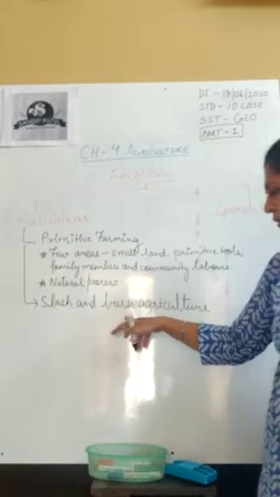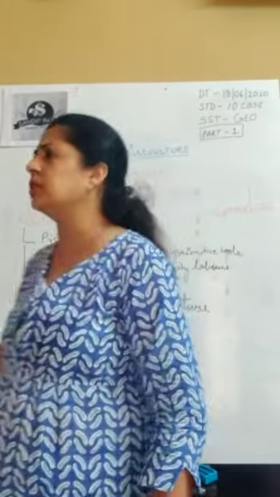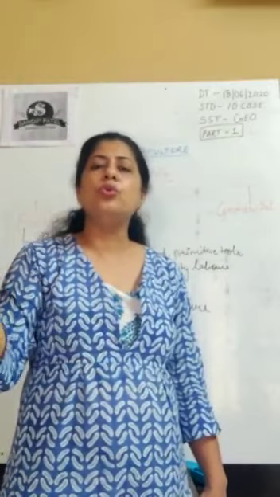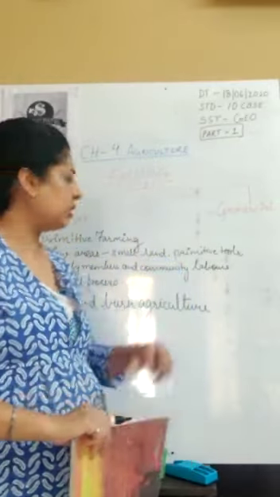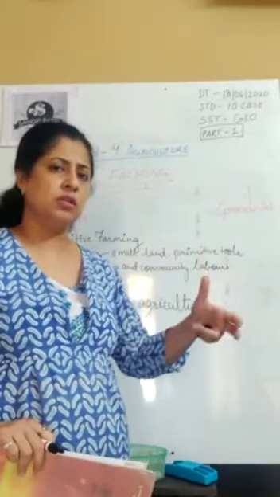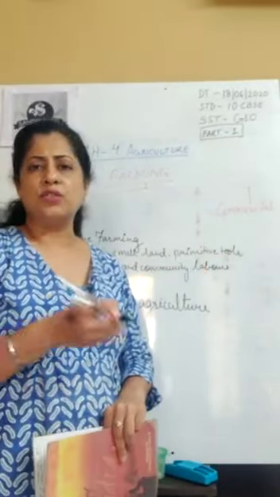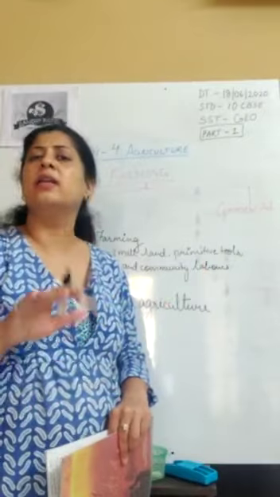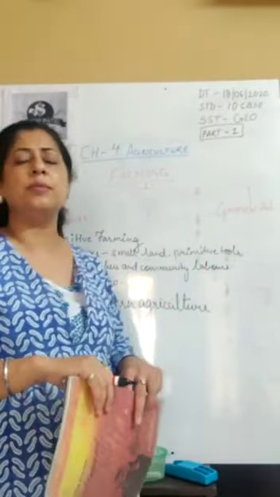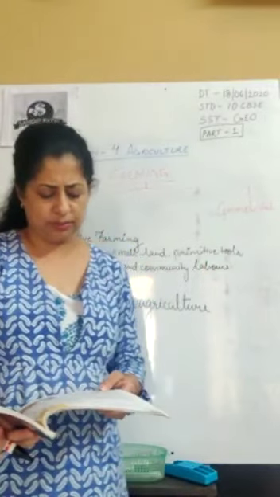This type of slash and burn, the name is given because in primitive time the nomadic people used to clear a patch of land by cutting and burning the grass or the wild plants which were grown there to make the land clear for agriculture. So that is why another name is given, slash and burn agriculture.